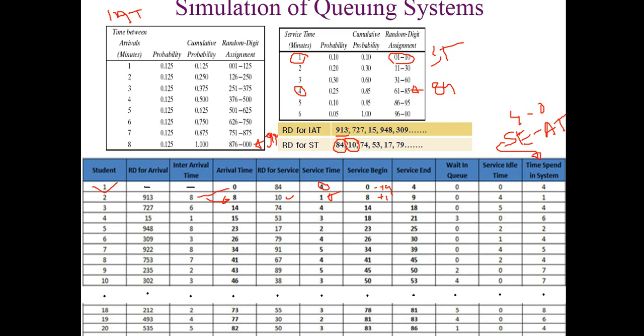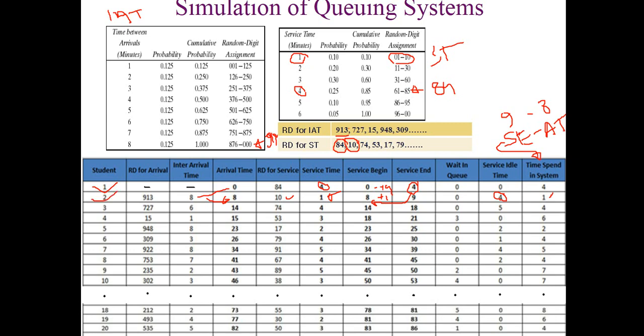So the service start of the second customer is at clock time 8 and his service time is 1, that means 8 plus 1 equal to 9. Service ends at clock time 9, and he does not have to wait in the queue, that's why the waiting time is 0. Server idle time: the server became free at clock time 4 and became busy again at clock time 8. So the server was idle for 4 minutes, so the server idle time is 4.